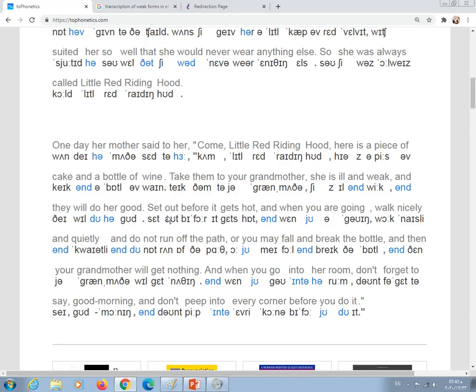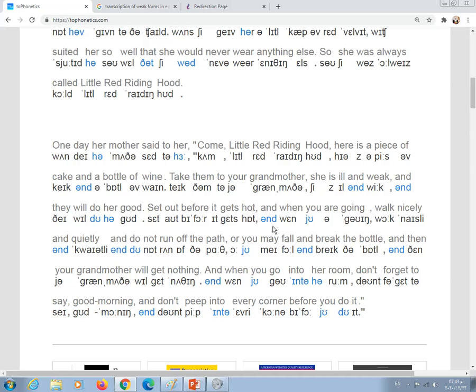Don't say sit. Set out before it gets hot. Set out, ow, which is another diphthong. Before, okay, for, look at B and for. Before has the stressed syllable here. It gets hot. Oh. Can anyone describe this vowel? It's a back, open, rounded vowel.